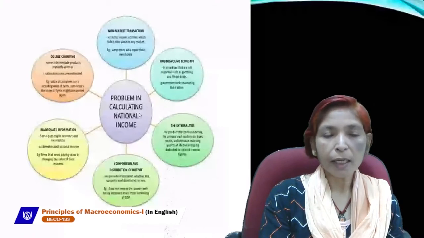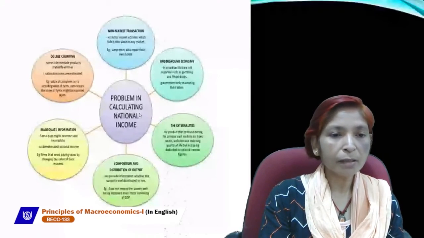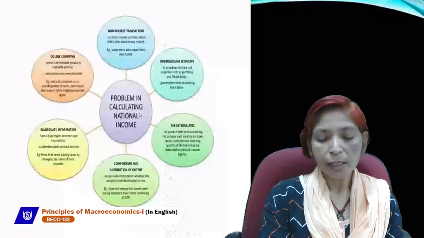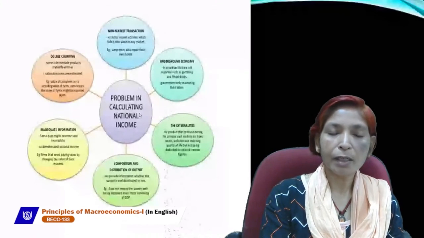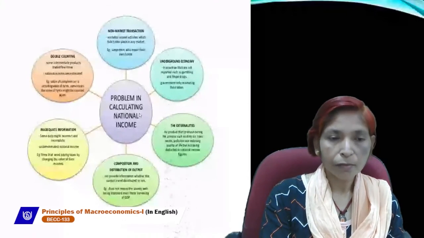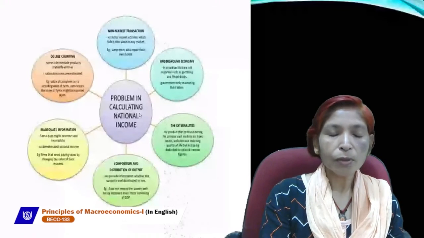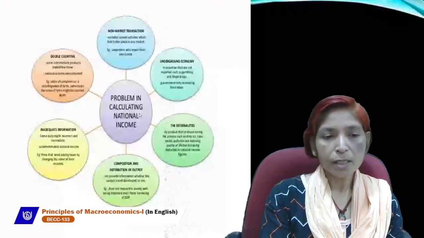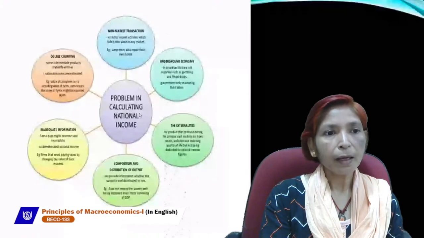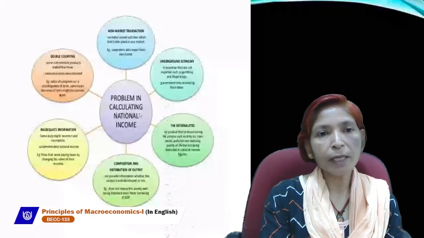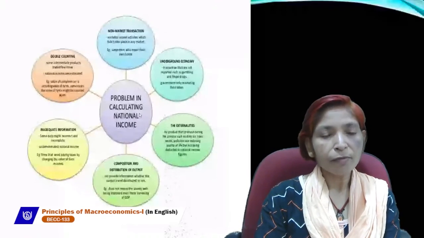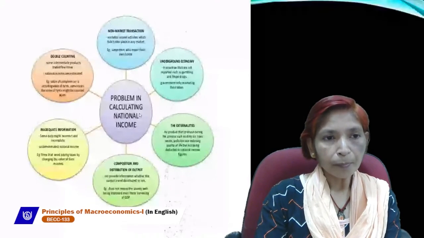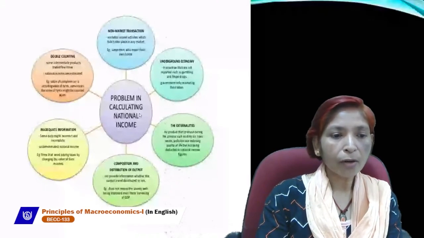And if we have inadequate or incomplete information, then the market will fail, and this will create the problem of estimating national income. These are the problems while estimating national income. They always occur. We should avoid these problems so that we can get accurate national income. Next is three limitations of using GDP as a measure of welfare. If GDP increases but social welfare does not increase, then it will not be called the true indicator of economic welfare.